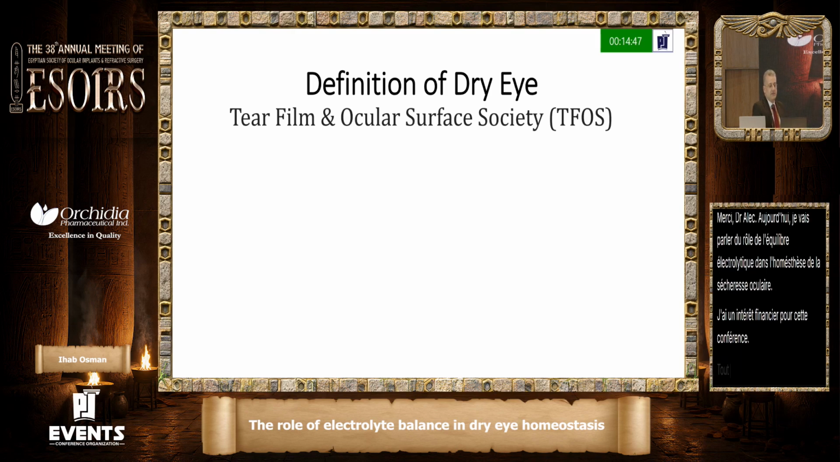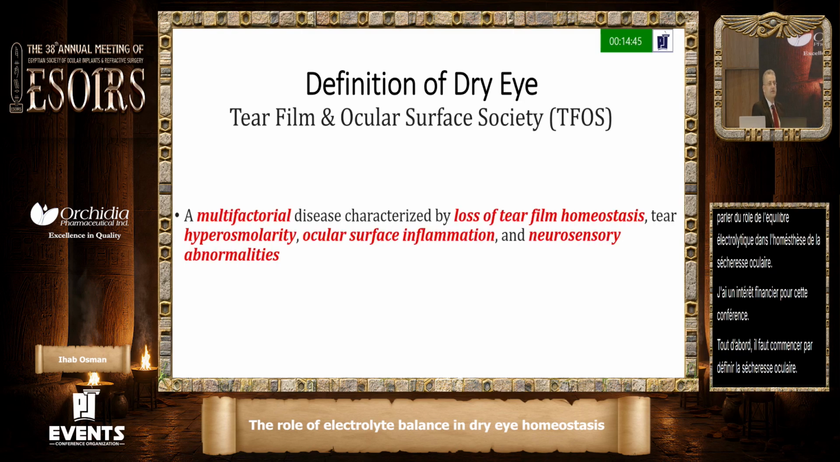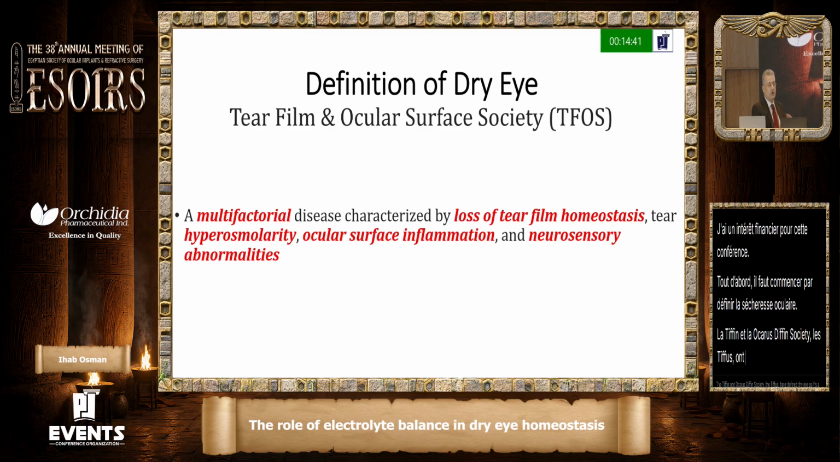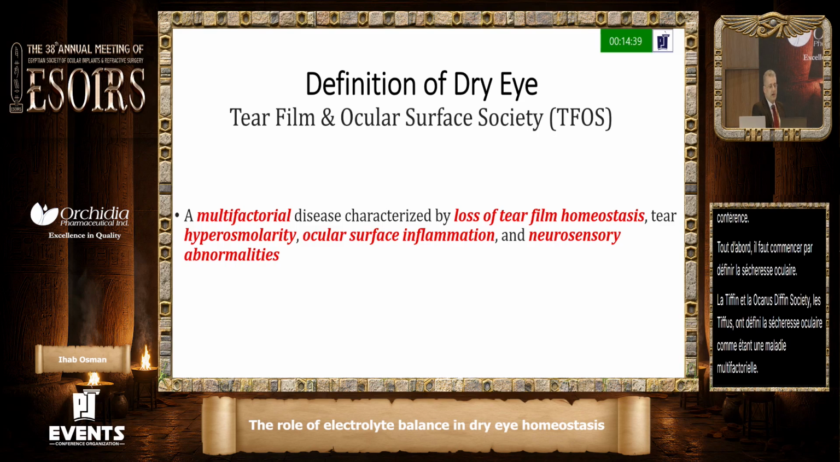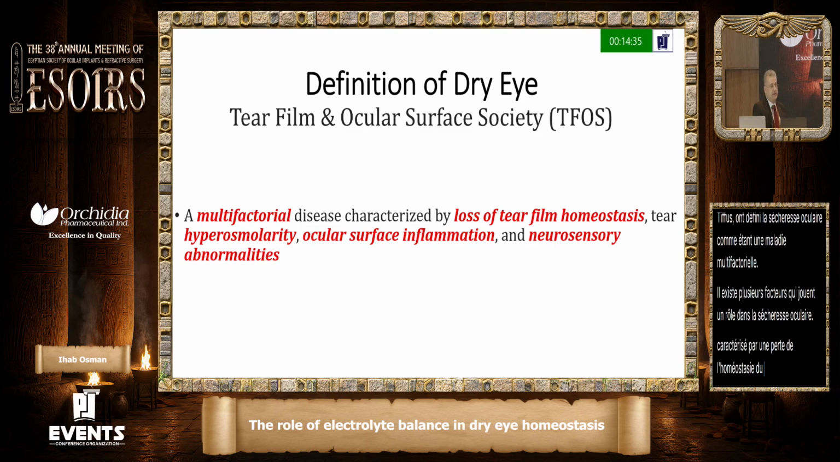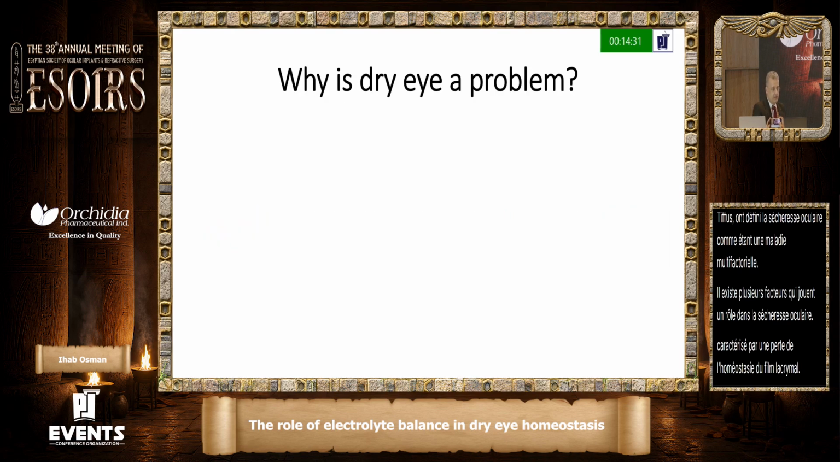The Tear Film and Ocular Surface Society, the TFOS, have defined dry eye as a multifactorial disease. So there are multiple factors playing a role in this dry eye, characterized by loss of tear film homeostasis and hyperosmolarity of the tears, ocular surface inflammation, and finally neurosensory abnormalities.